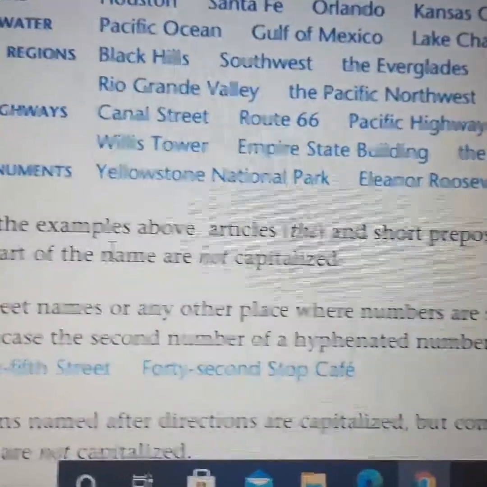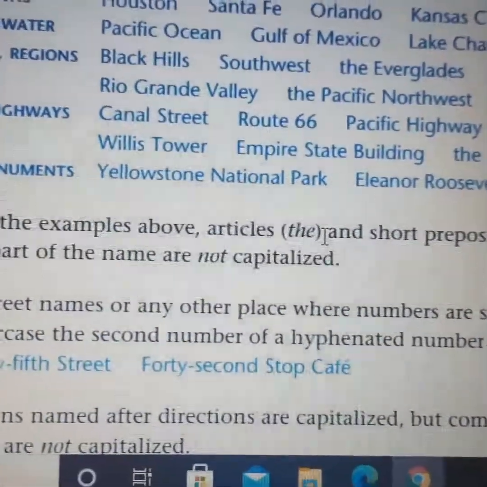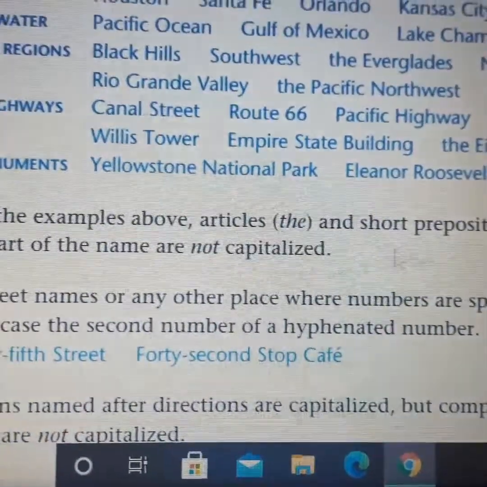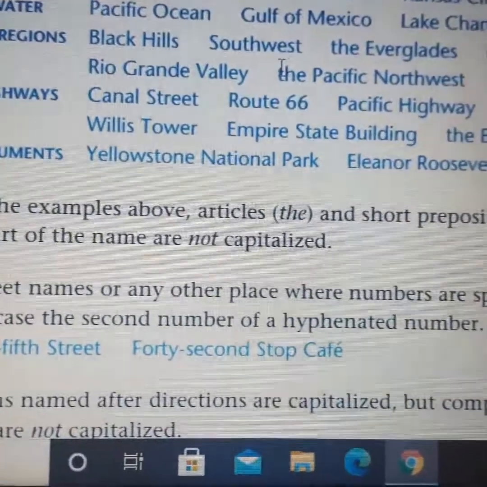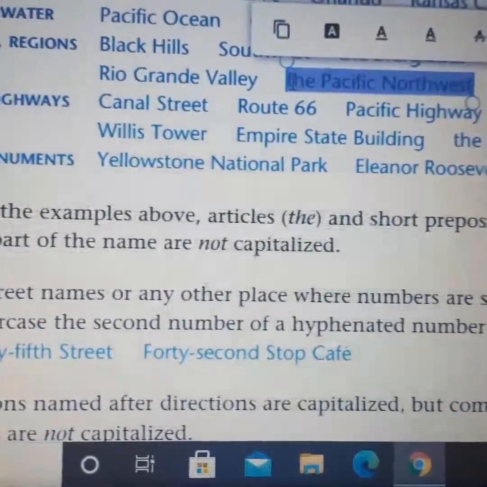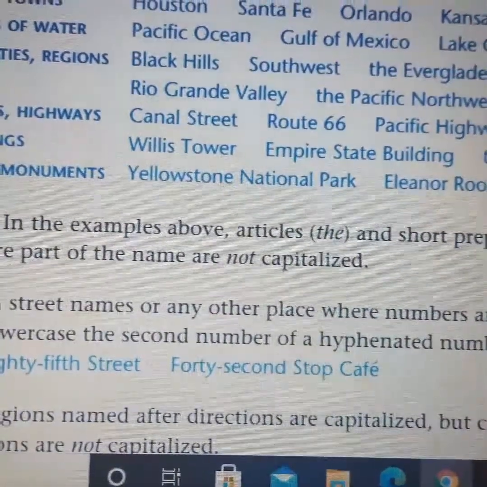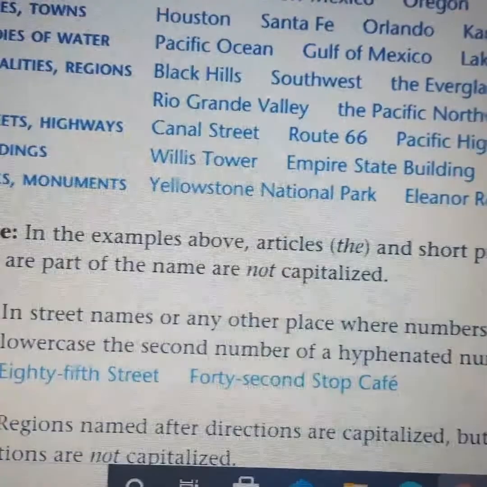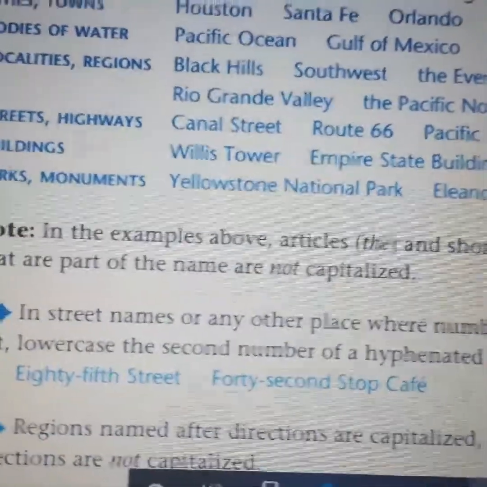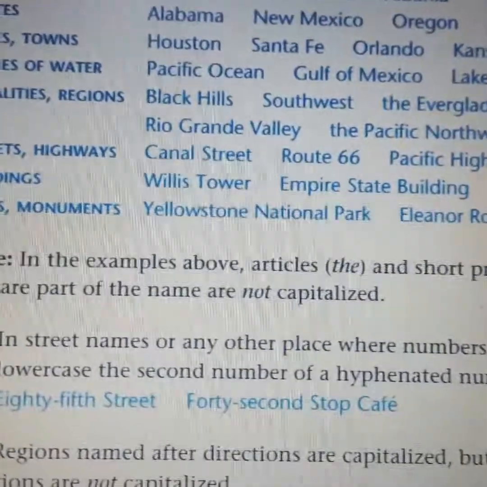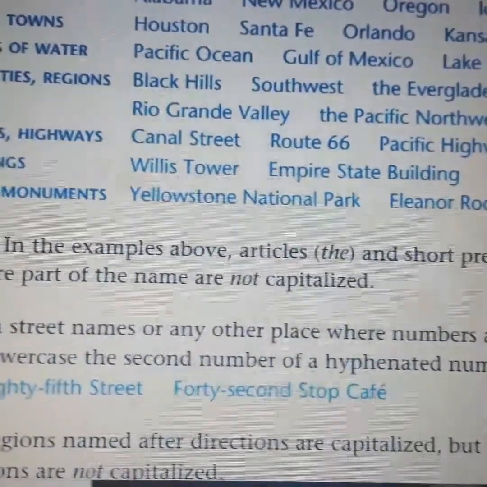Now, in the examples above, the article the and the short preposition of that are part of the name are not capitalized, just like in this example. Also when we have the preposition of, it's not a capital letter. Pay attention to this. It is so important when you are writing, let's say an essay, or an address, and you have to write the name of the city or the building or streets or highway or wherever.